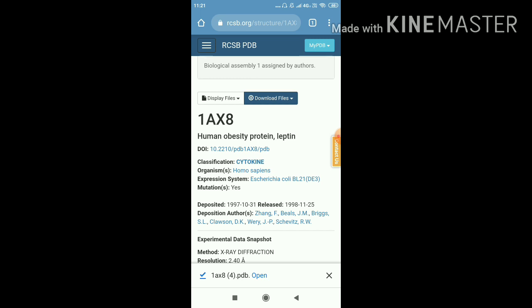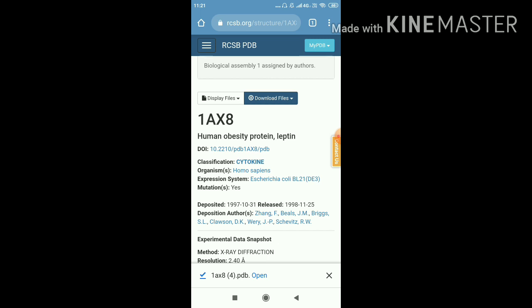If you have VMD on your mobile or laptop, you can see the 3D structure of this protein. If you do not have VMD, you can still download this file and open it in MS Office. You can see all the text related to this protein, but you cannot see the 3D structure. For the 3D structure, you will have to download the VMD software.